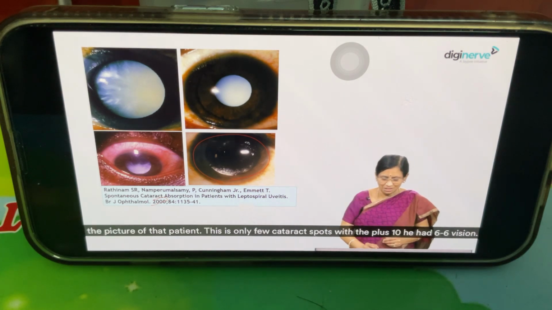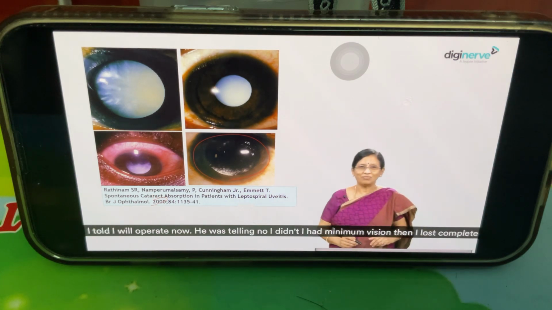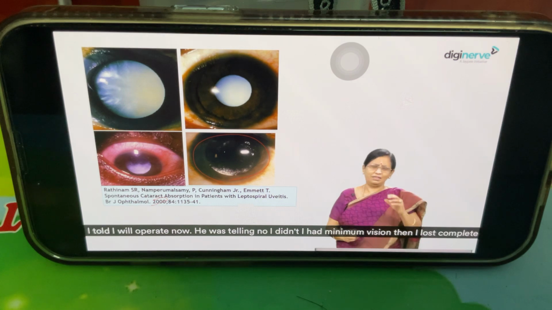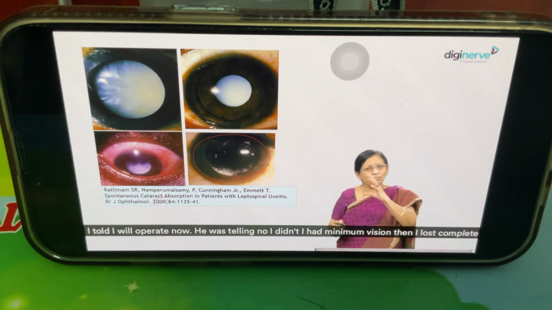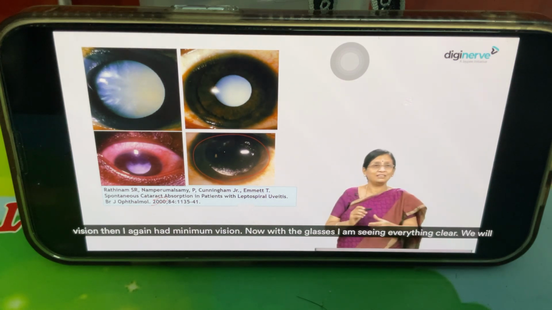This is the picture of that patient. There are only a few cataract spots. With the pinhole, he had 6/6 vision. I told him I will operate now. He was telling me, no. He said, I had minimum vision, then I lost complete vision, then I again had minimum vision. Now with the glasses, I am seeing everything clear.